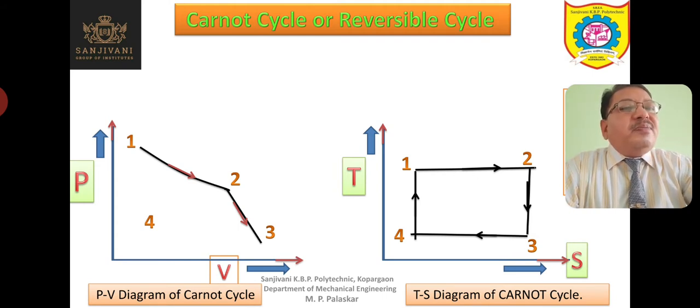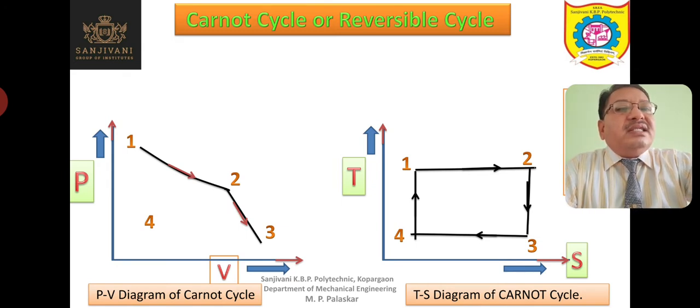That means the entropy remains constant. It means that process 2-3 is an isentropic process, or it is also called an adiabatic process, because during this process there is no transfer of heat, no exchange of heat. Therefore it is also called the adiabatic process, though it is a reversible process also, since the Carnot cycle itself is a reversible cycle and all the processes in it are reversible.